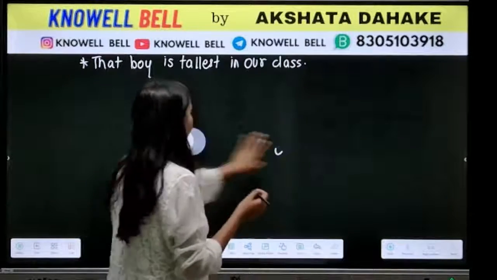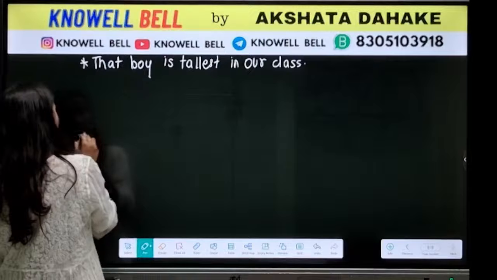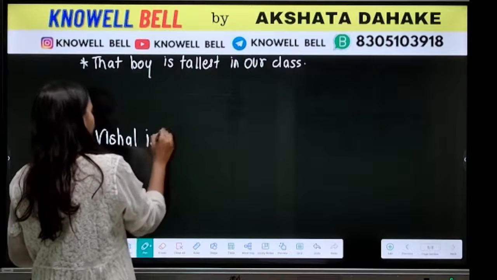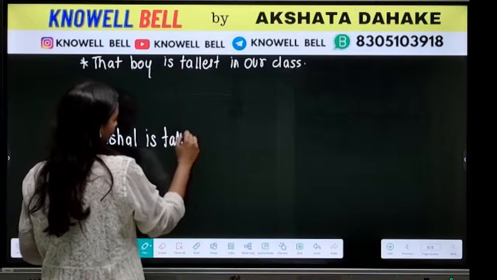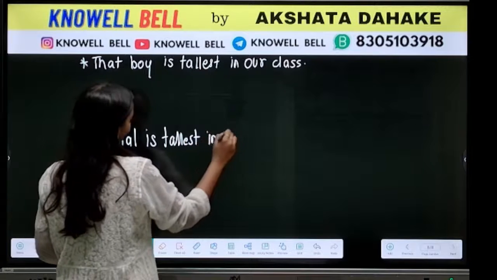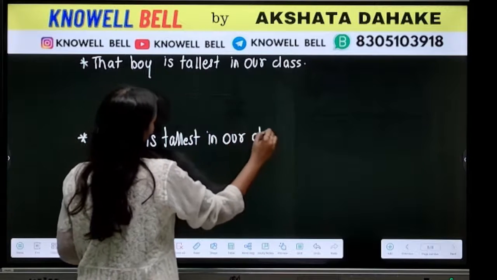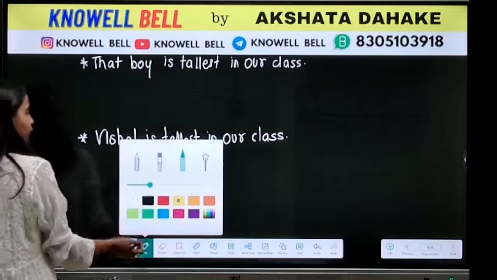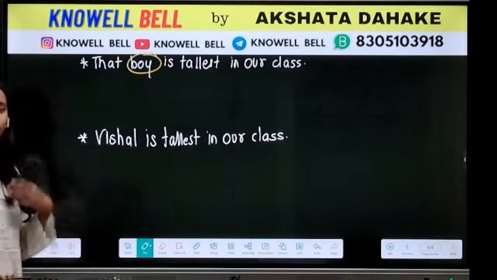And here we have said Vishal is tallest in our class. So have a look. In the above sentence, we have used the term boy.